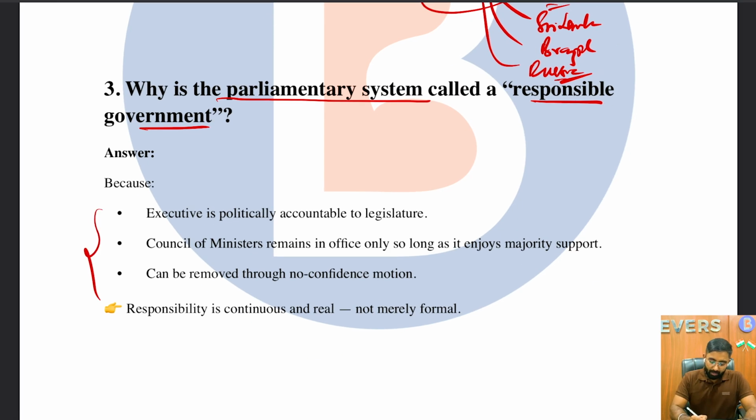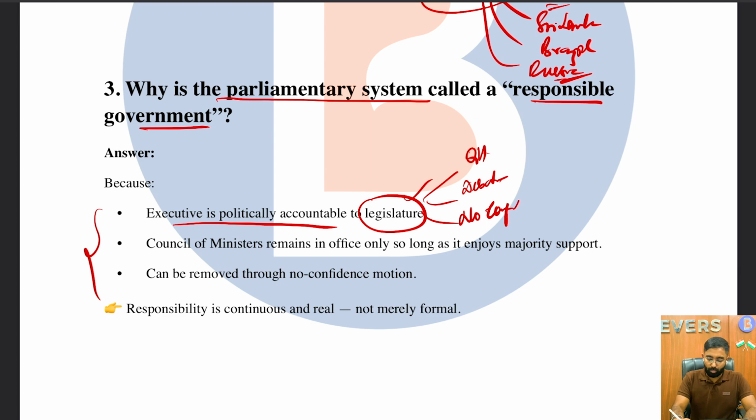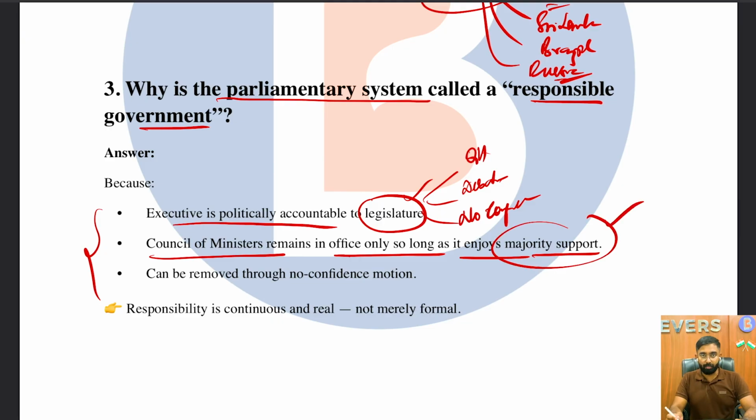The answer is very simple. The executive is politically accountable to the legislature through various means, as we discussed: through question hours, through debates, and also through no confidence motions. The Council of Ministers remains in office only so long as it enjoys majority support. Means the majority has to be established on the floor, right? And then they can also be removed through a no confidence motion if they do not have the sufficient majority.